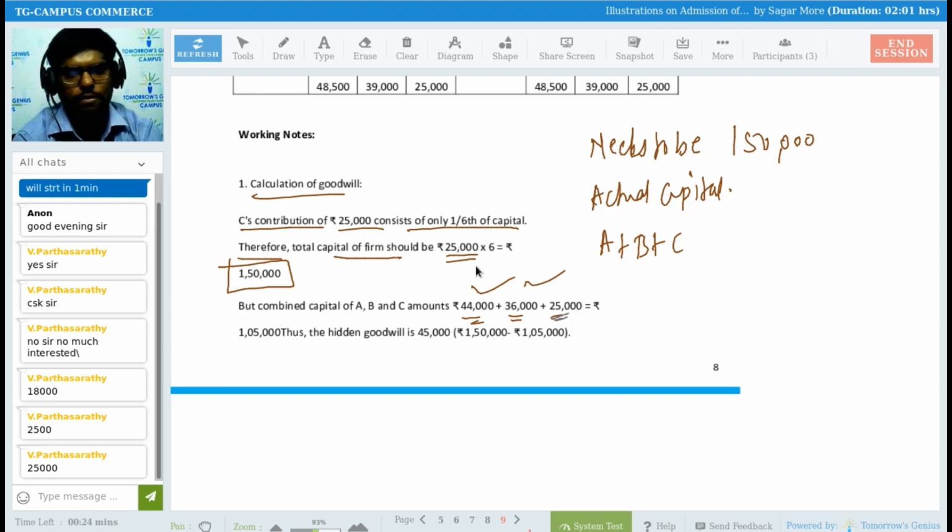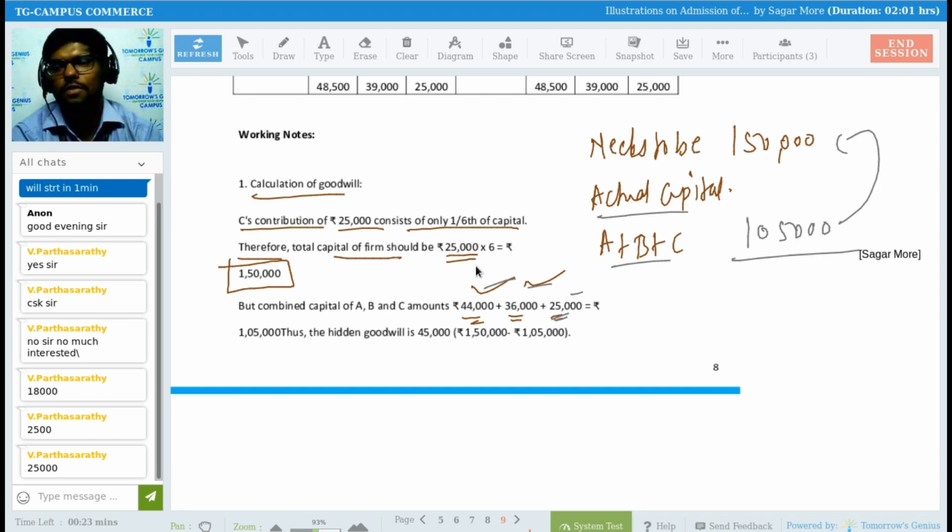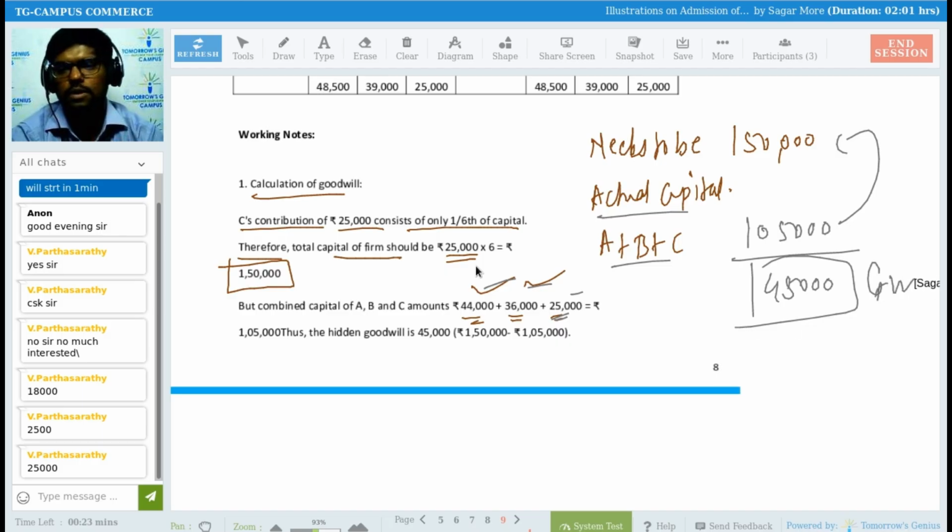Total is 1,05,000 rupees. So actual capital is 1,05,000, but needs to be 1,50,000. So the difference is 45,000, and this difference of 45,000 is nothing but goodwill.